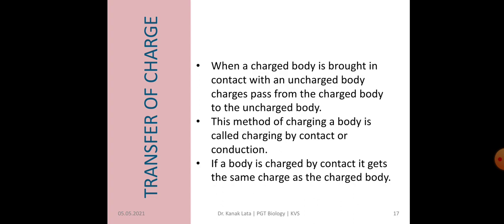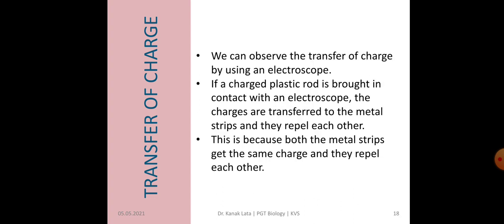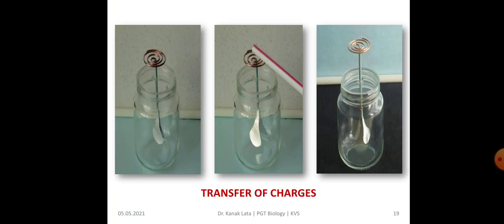So if a body is charged by contact, then it gets the same charge as the charged body. It can be observed in an electroscope. Suppose a charged plastic rod is brought in contact with an electroscope. The charges are transferred to the metal strips and they repel each other due to the same charge. In the given figure, you may observe the transfer of charges through an electroscope.